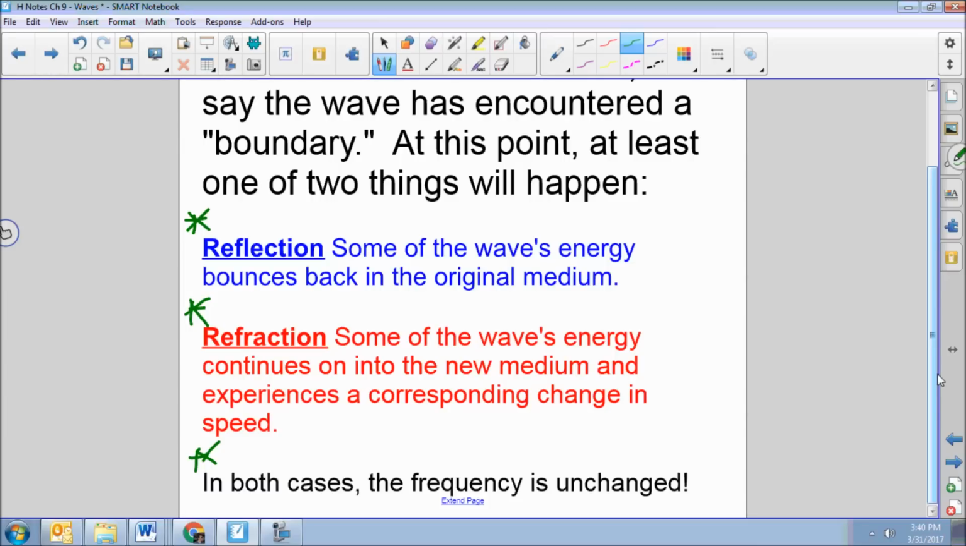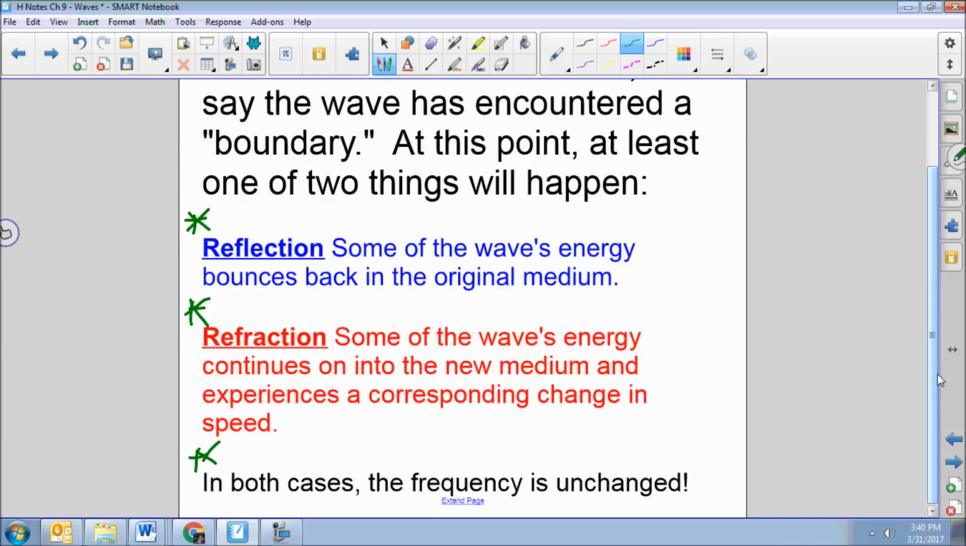What happens is you shout hello, the sound travels through the air, hits the mountainside, so now the sound is traveling from air and it encounters a boundary. The new medium is snow on the side of the mountain. Some of the energy bounces back off of the snow into the air, and a little bit later you hear that sound as an echo.